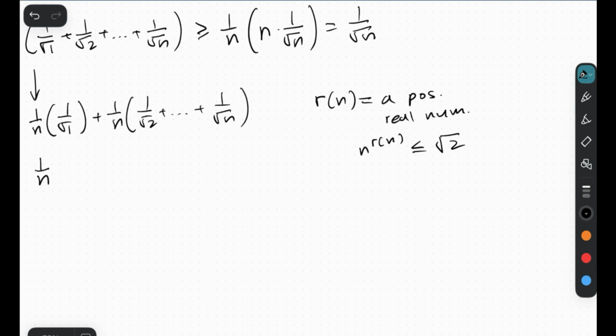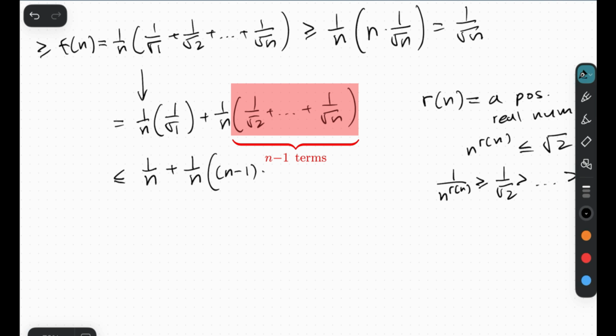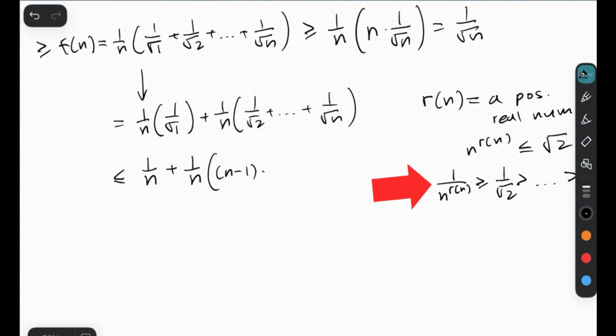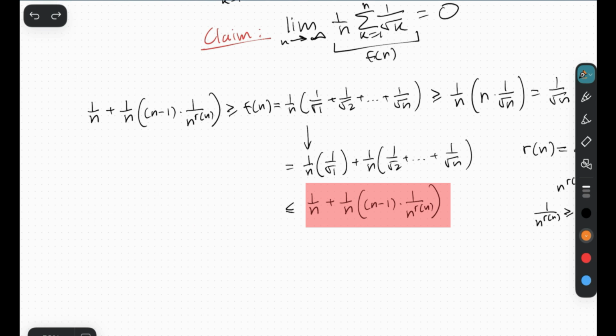Now, guess what this means? This would mean that 1 over n to the r of n is going to be greater or equal to 1 over root of 2, which is greater than literally every term in this sequence, right? So then, this would mean that we can literally say that over here, this sum is less than or equal to 1 over n. Again, it just comes from this 1 over n. But then this sum has n minus 1 terms that are all less than or equal to, well, this 1 over n to the r of n. And there we have it. We have an expression we can finally put on this side of this inequality. So I've transferred this expression over here.